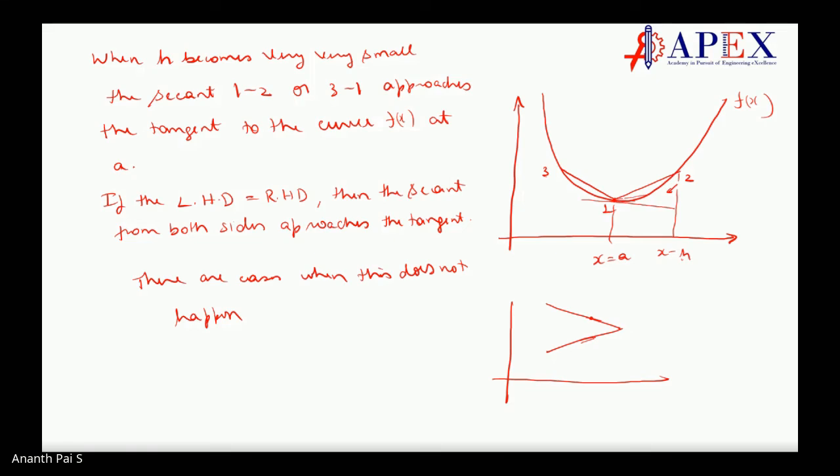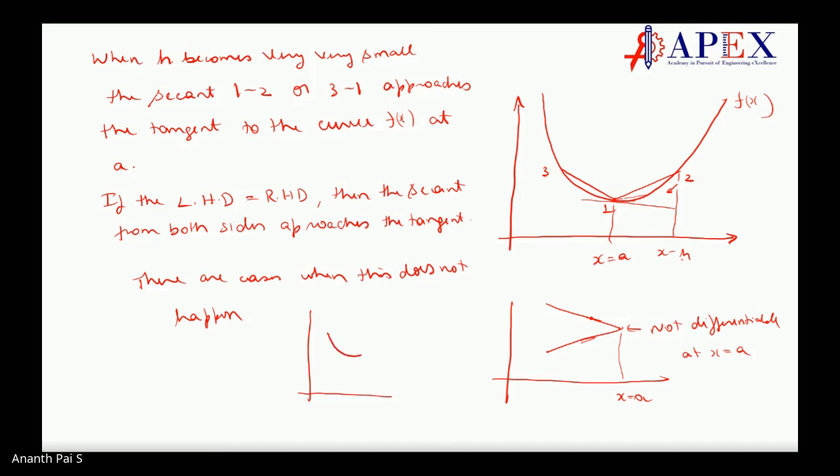Or for example, let us take another curve here. Say this is x equal to a. It is not differentiable at x equal to a. Let us take another example.